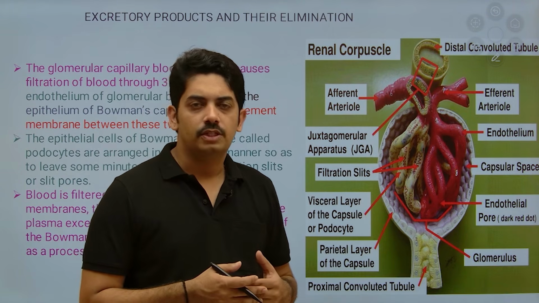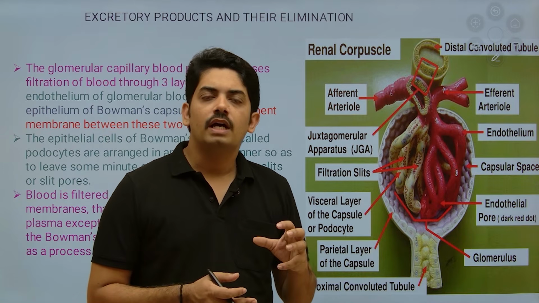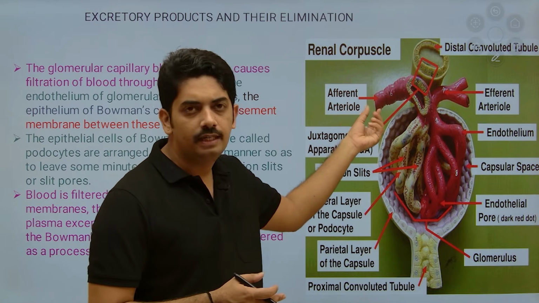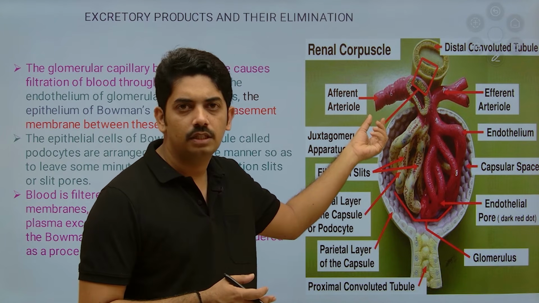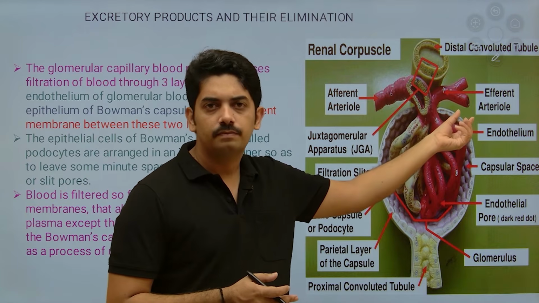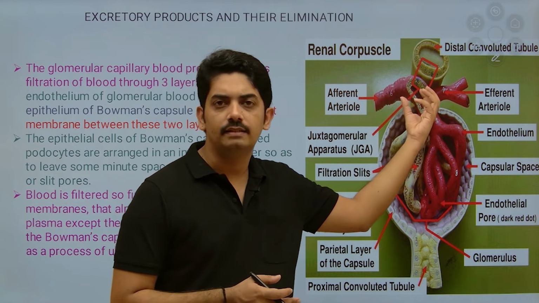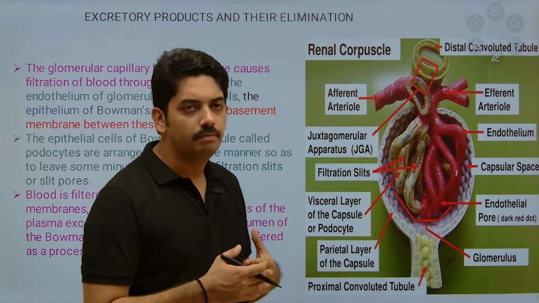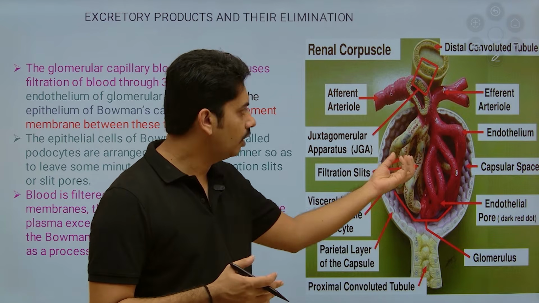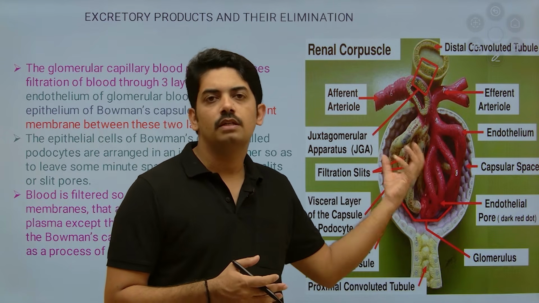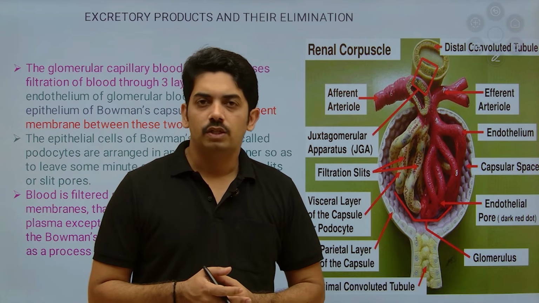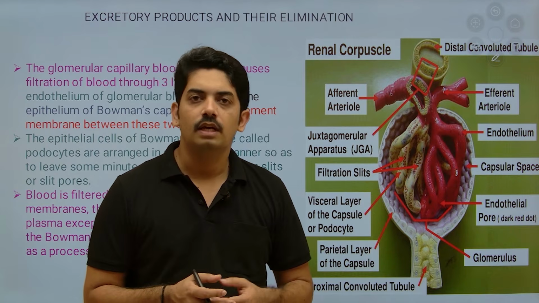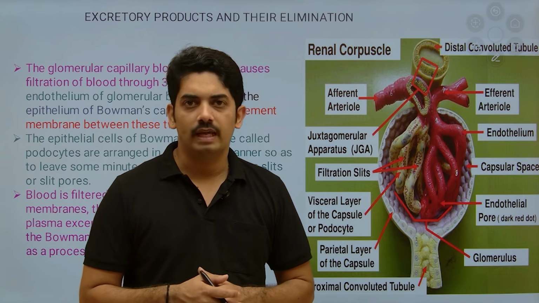Now what happens actually? As we discussed, the afferent arteriole is comparatively larger than the efferent arteriole. So the movement of blood in this part creates glomerular blood pressure. Because of this blood pressure, blood passes through the endothelium of the blood capillaries, then the basement membrane, and then the Bowman's capsule epithelium.